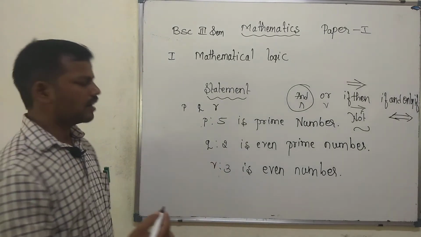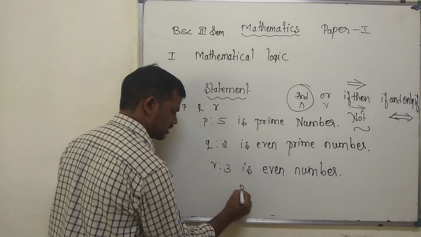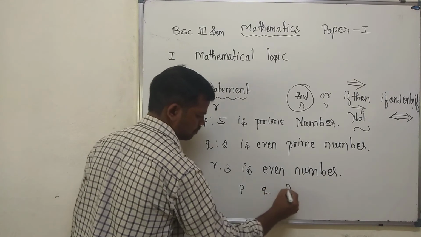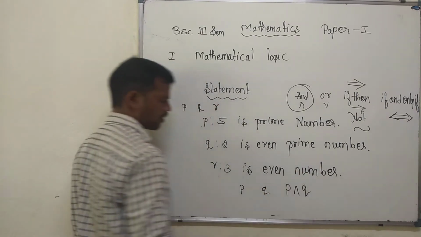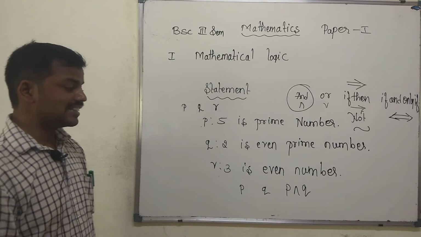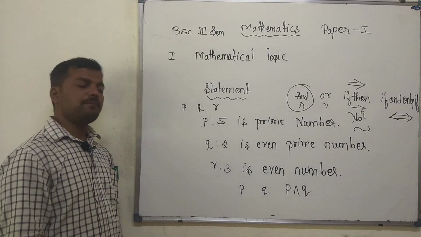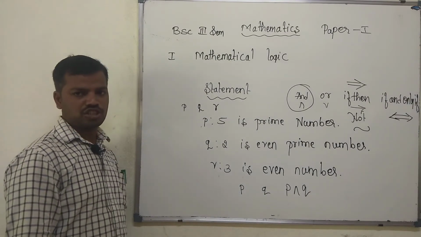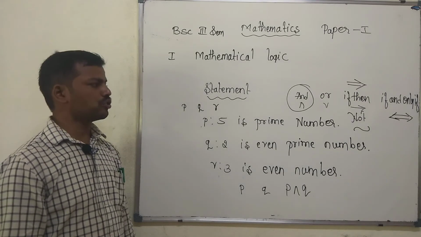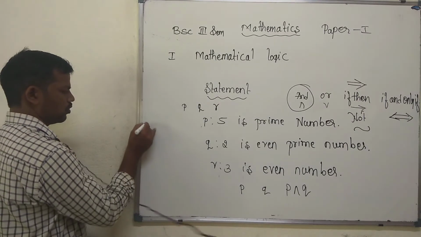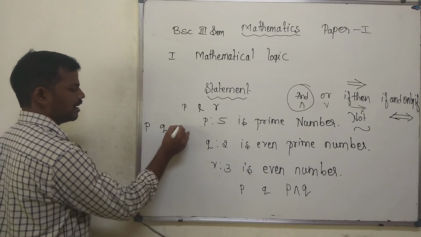It becomes a compound statement and we write it as P and Q. What is the truth value of the compound statement, the conjunction? What is the truth table for P, Q and P and Q?